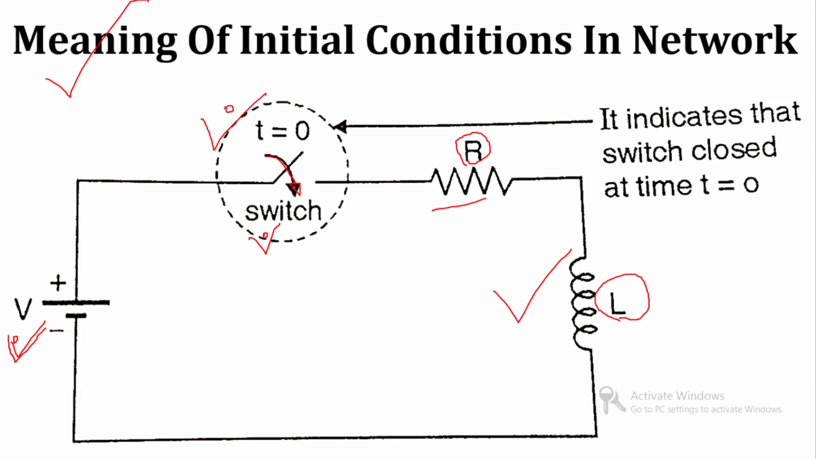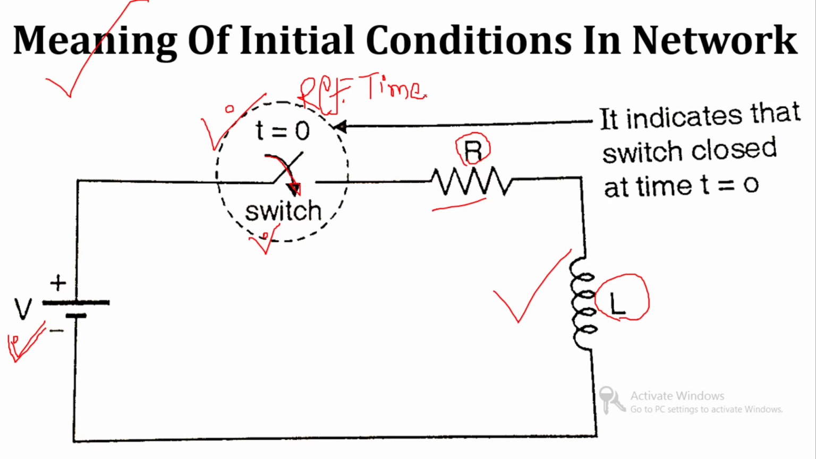t equal to 0 is known as the reference time. In any electrical network, we assume that the switch is closed at t equal to 0. From now onwards, whenever you see the equation t equal to 0, it only means that it is assumed that the switch is closed at time t equal to 0.